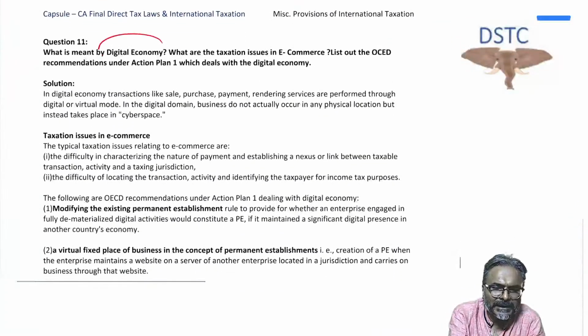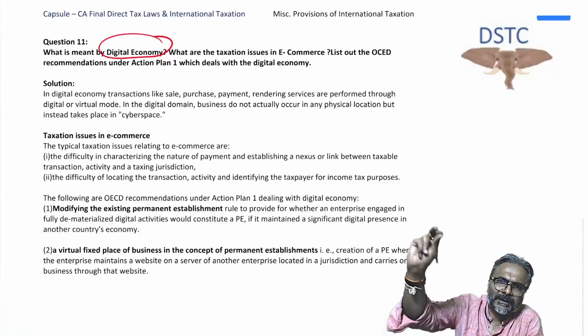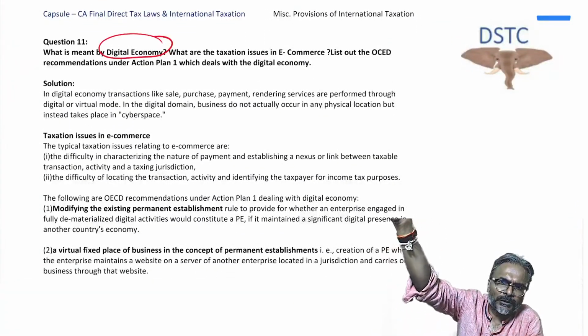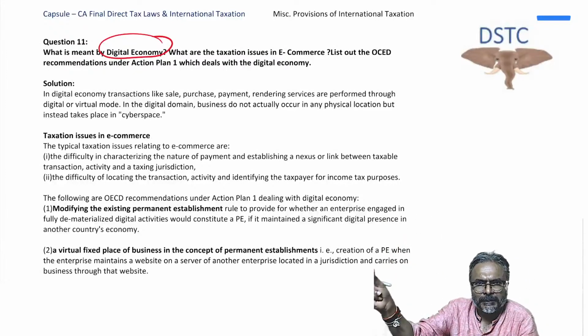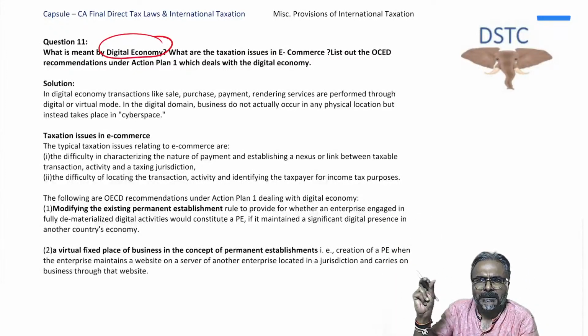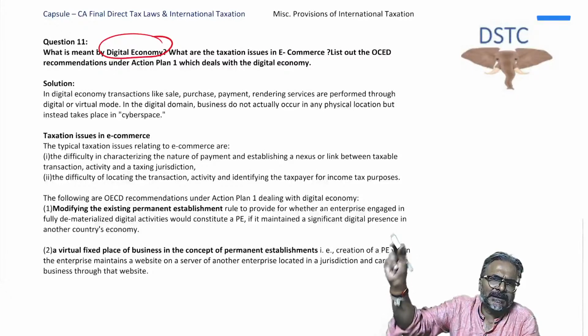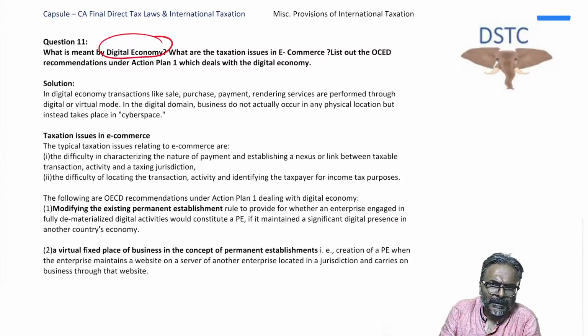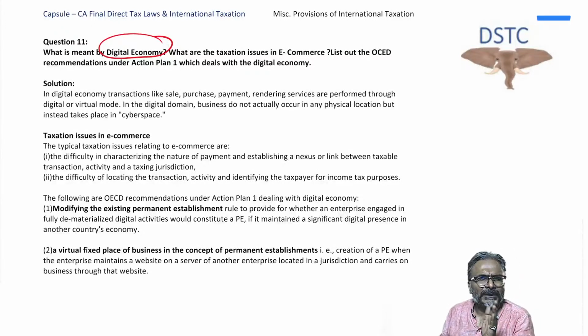Now, what is meant by digital economy? I told you, when the transaction is undertaken through virtual mode and not through the physical mode, such transactions are considered as digital economy transactions. Okay, and in that particular case, what are the issues faced in a digital economy transaction? The issue that you face is the difficulty to identify the country of source and the country of residence. This is the issue that you find in this digital economy.